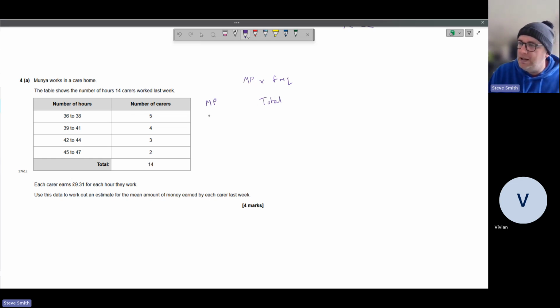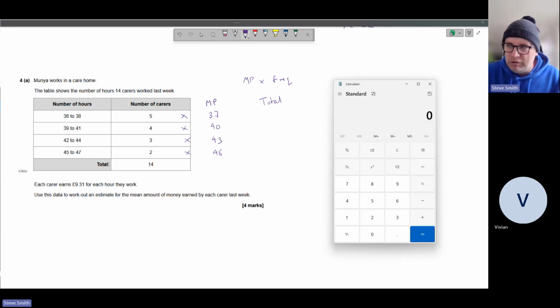So midpoint, quite easy here. We've only got 2 numbers. So we've got 37's bang in the middle, 40's bang in the middle, 43, and then 46 multiplied by our frequency. It's a calculator paper, so absolutely keep the accuracy up. If you had more time, of course you could work all these out in your head by doing multiplications, and it's good practice if you're not under time scrutiny.